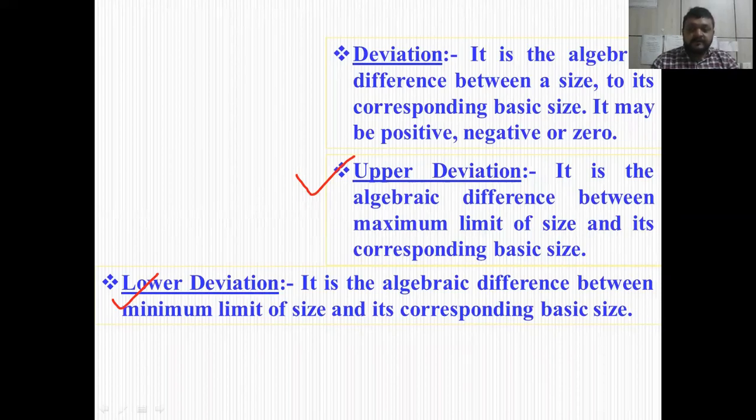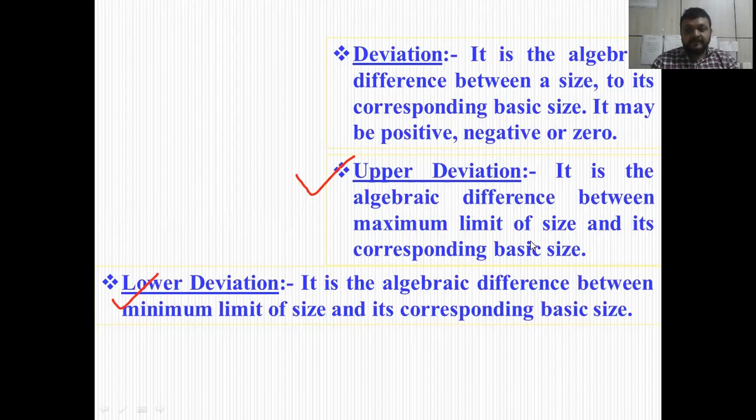It is the algebraic difference between the maximum limit of the size and its corresponding basic size. Suppose the basic size is 100 and the maximum limit is say 101. Then the upper deviation is 1 mm. And for the same thing, the lower deviation is the algebraic difference between the minimum size and its corresponding basic size.